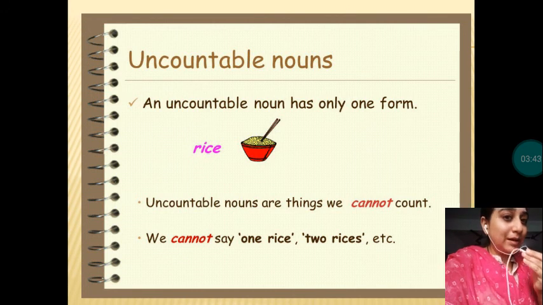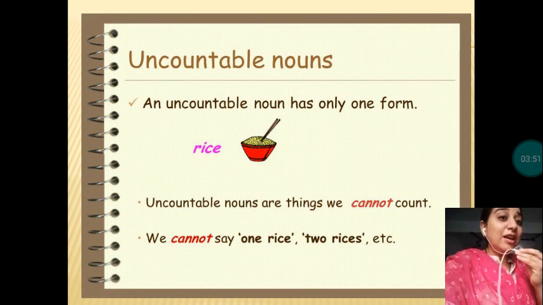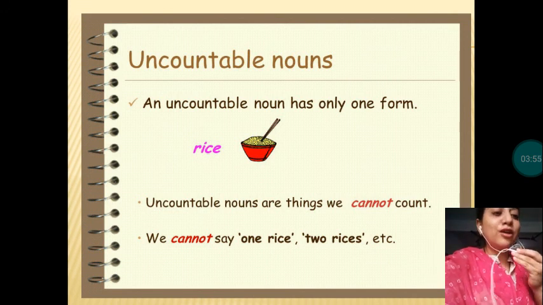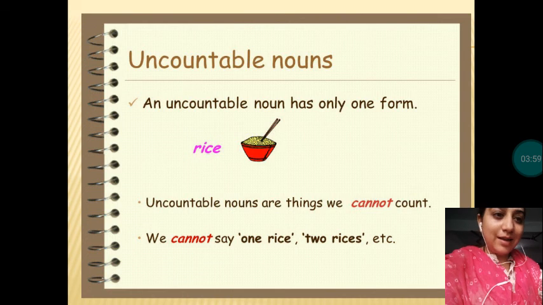Students, I am going to repeat it again. Uncountable nouns are the things we cannot count. I hope you are clear with this. We cannot say one rice or two rice. It's a bowl of rice. We cannot count the number of rices. So I hope you are clear with the examples.